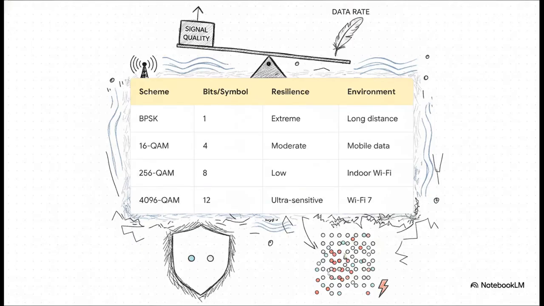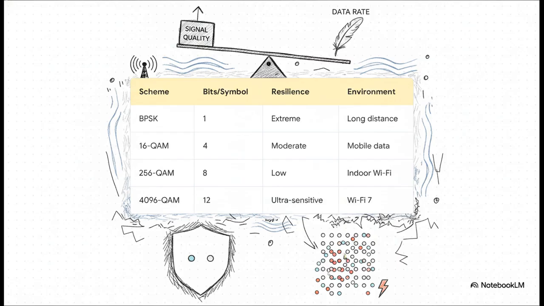So the crucial point to take away from this is understanding the trade-off. It's essentially a really delicate teeter-totter balancing act. As your QAM order increases, those little points on the constellation diagram become incredibly tightly packed together. If atmospheric noise pushes a received signal point even slightly off its target coordinate, the receiver's going to mistake it for an adjacent point, and boom, you've got bit errors.